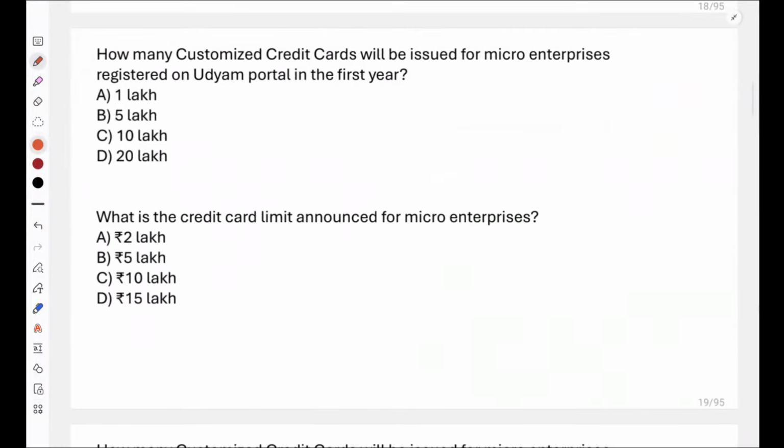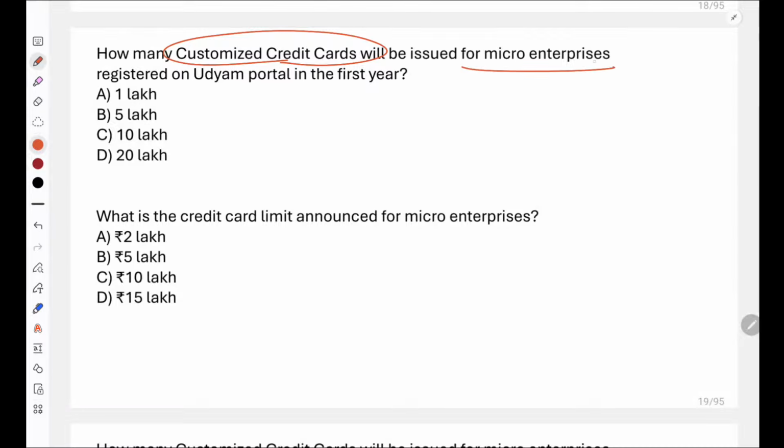Yes, everyone. Now, how many customized credit cards will be issued for micro enterprises registered on the Udyam portal in the first year? How many customized credit cards will be issued for micro enterprises? 1 lakh, 5 lakh, 10 lakh or 20 lakhs? No, Namrita, Sagar, it is not 5 lakhs. Very good, Brijesh. Yes, Akash.